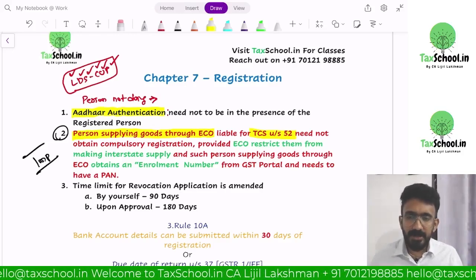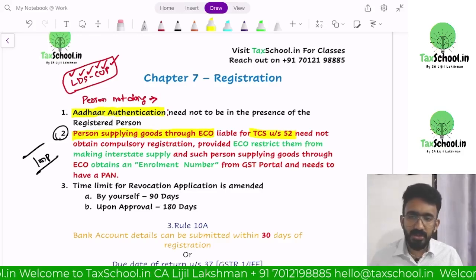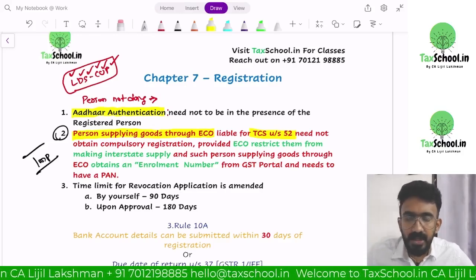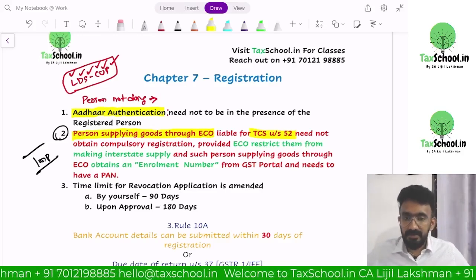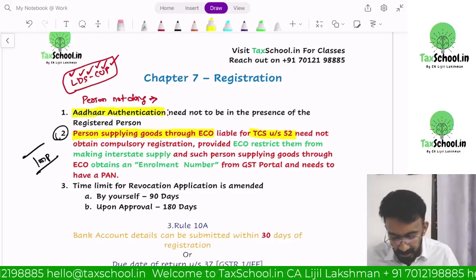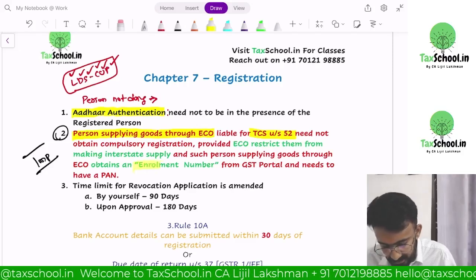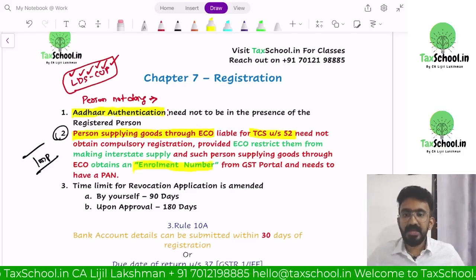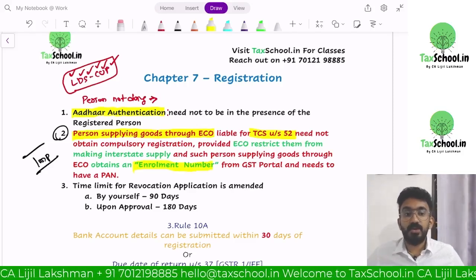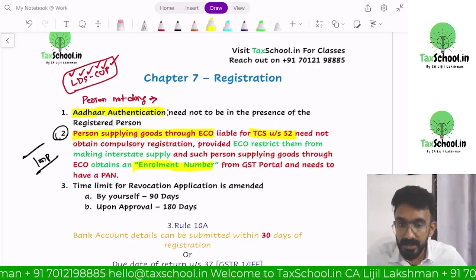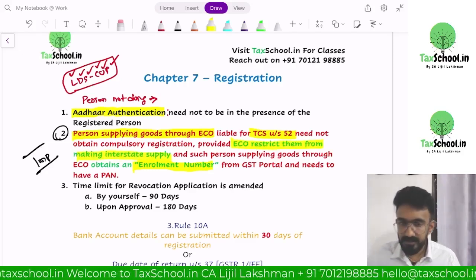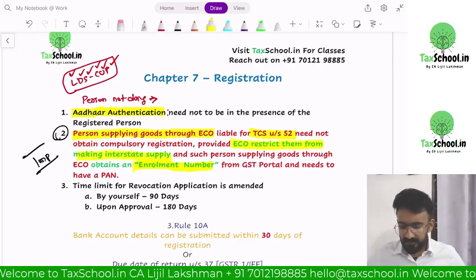Now they said, hey, unregistered people can sell cheaper because they don't have GST implication on their price. Now I want to let people who are not registered also supply through these e-commerce platforms who are liable for TCS. What they have to do, they have to have a PAN. They need to take something called an enrollment number, not GST number. They don't need to charge GST. They can take an enrollment number and they can supply through e-commerce operator. The only thing the e-commerce operator has to ensure is they are not making any interstate supply. Okay, that's the provision. Let's read it.